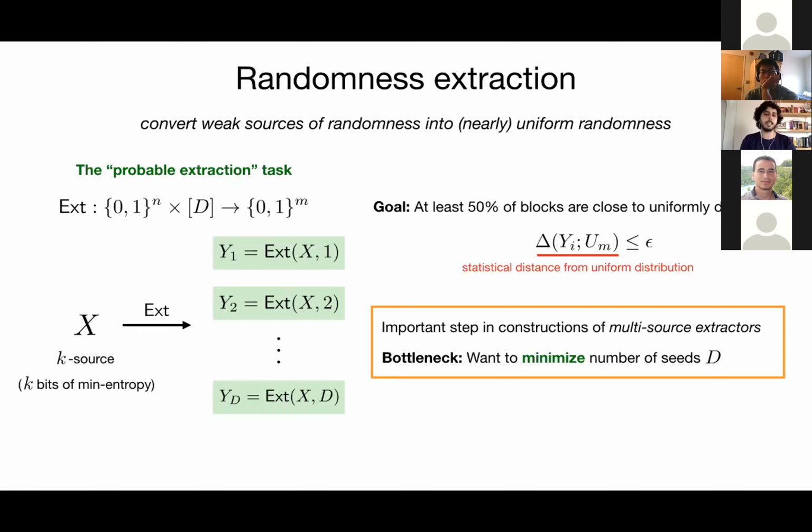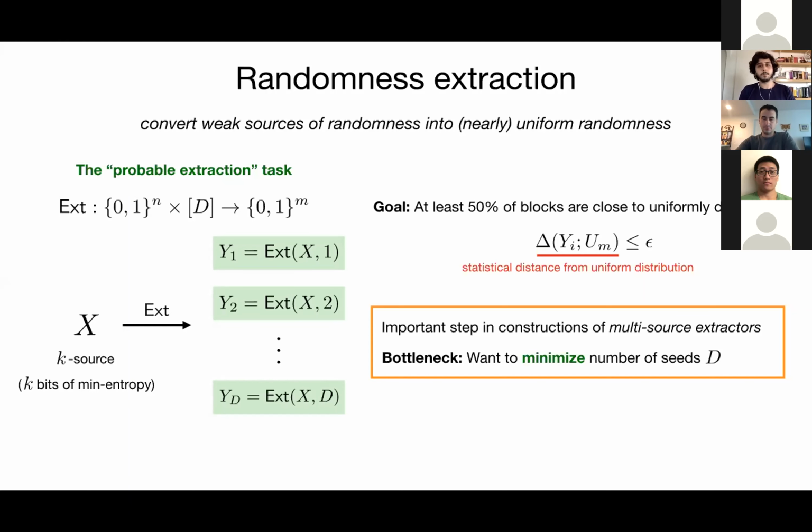Tasks of this type show up, for example, as important steps in constructions of several multi-source extractors. And there the bottleneck is really the number of seeds that you need for probable extraction. And so if you can do probable extraction with fewer seeds, then you can improve the parameters. You can also simplify the constructions. And so in this work, we try to understand what is the minimum number of seeds that you need for probable extraction. And what we found out is that, starting with this question, we end up looking at some natural variants of extractors, and that studying them requires developing new lower bound techniques and leads to many surprising results.